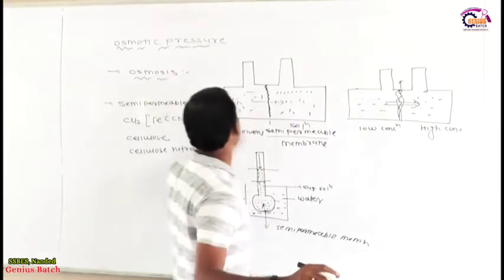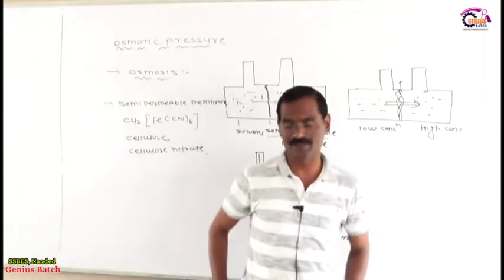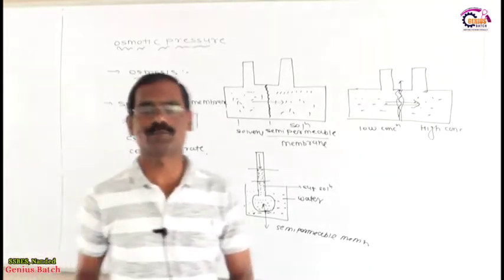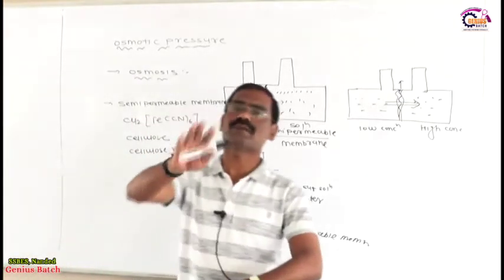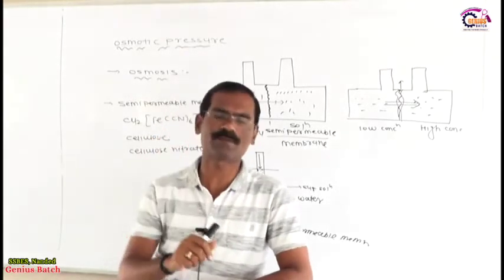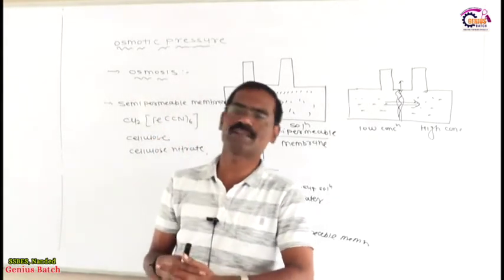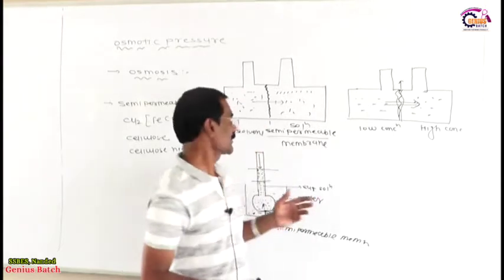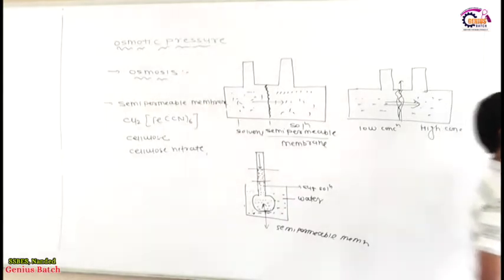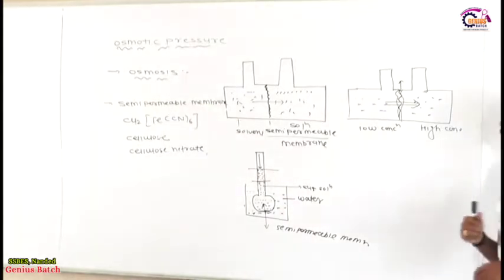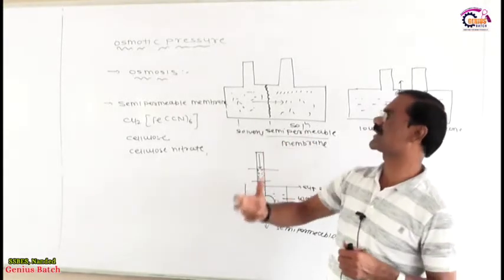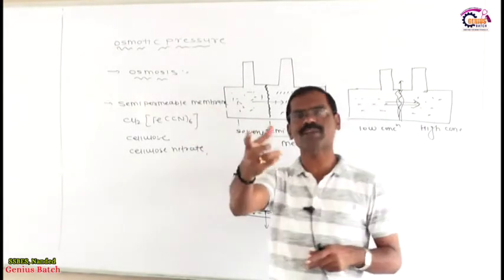Now my friends, osmotic pressure is one of the colligative properties. Why is it a colligative property? You know very well the meaning of colligative property. The property whose value depends on the number of particles, not on the nature of particles. Obviously osmotic pressure is a colligative property, because its value depends upon the number of particles, not upon their nature. The value which depends on number is called a colligative property, and osmotic pressure is one of them.